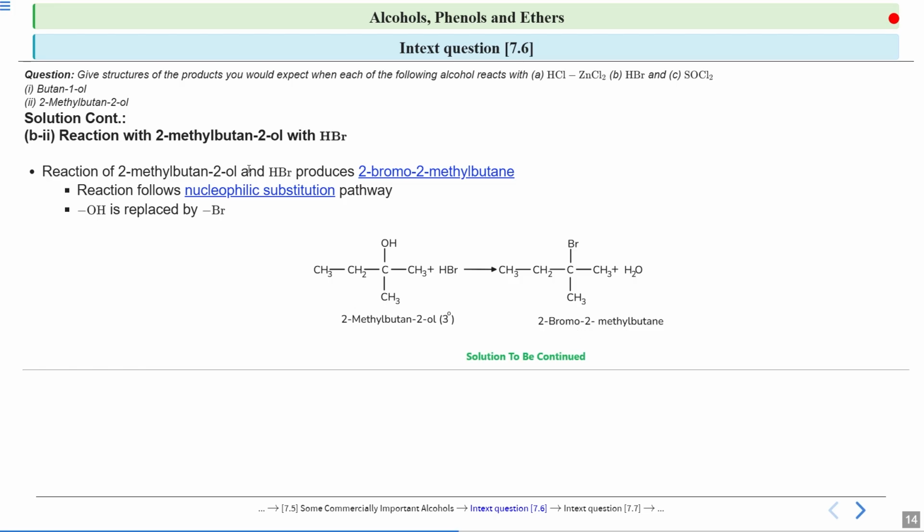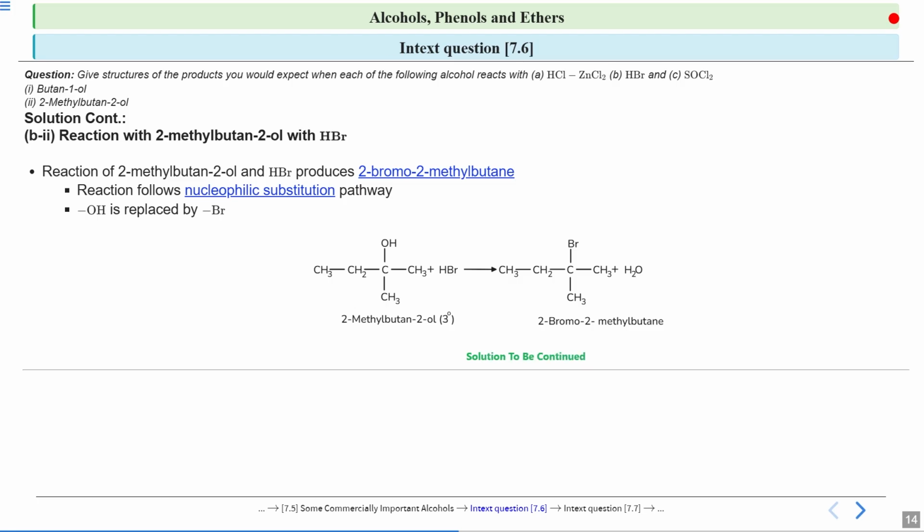Whenever your alcohol reacts with HBr, that is hydrogen bromide, there will be cleavage of the carbon-oxygen bond. Look here, this carbon-oxygen bond is cleaved and the carbon-halide bond is formed. So there is cleavage of the carbon-oxygen bond and your alcohol behaves as an electrophile. To make your alcohol an electrophile, first you have to protonate your alcohol.